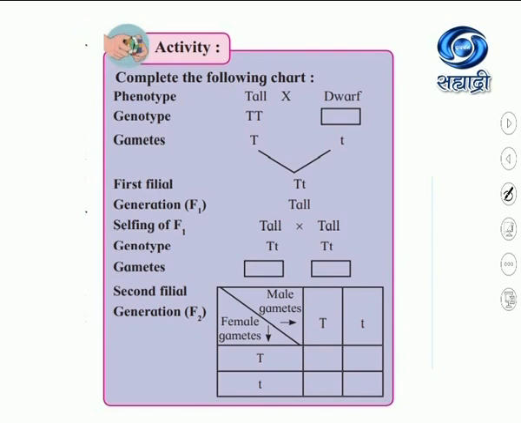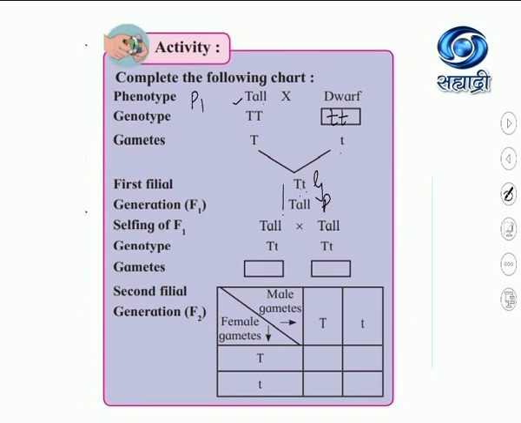Suppose he took this first parent. So we can write here P1 generation parent. What is the phenotype? Tall. What is the phenotype of the second parent? Dwarf. Genotype is capital T, capital T for tall, and for dwarf it will be small t, small t. I have taken this chart from your textbook so that you can practice. Gametes produced are capital T, small t. F1 generation genotype is capital T, small t. It is a monohybrid. And the phenotype, the plant is tall. So all plants were tall.